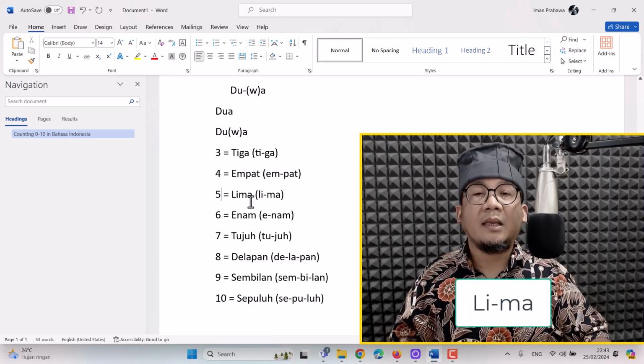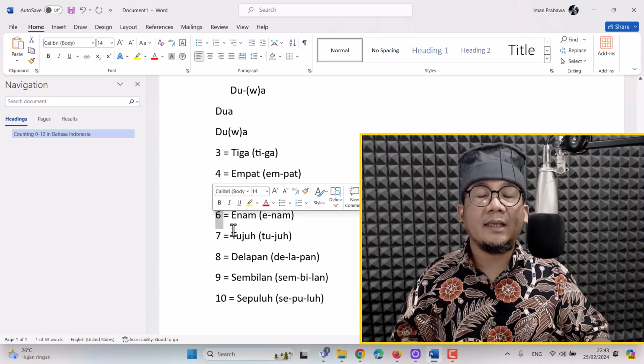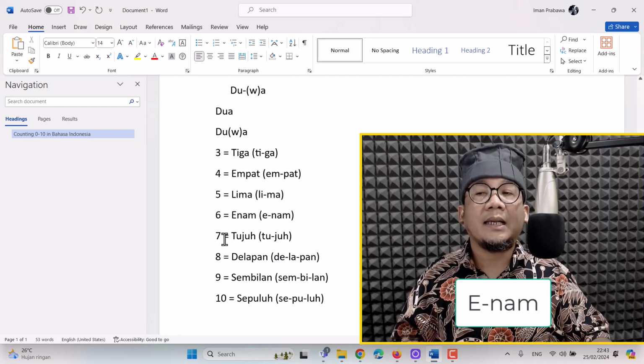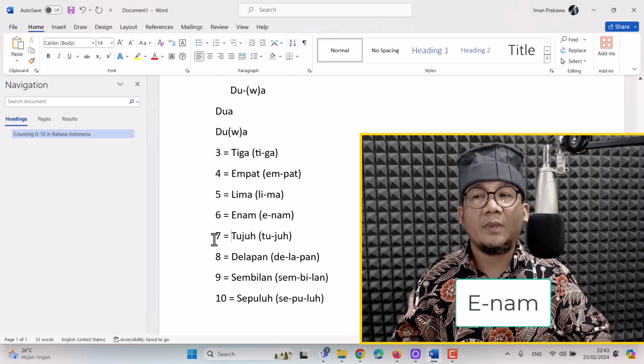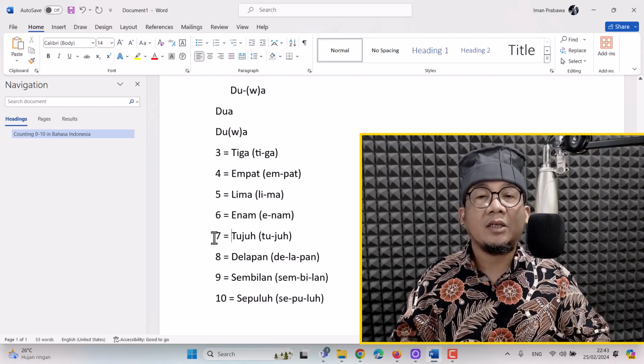Lima. 6 in Bahasa Indonesia is enam. Enam. Next, 7 in Bahasa Indonesia is tujuh.